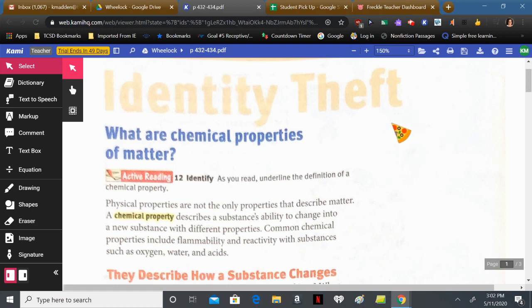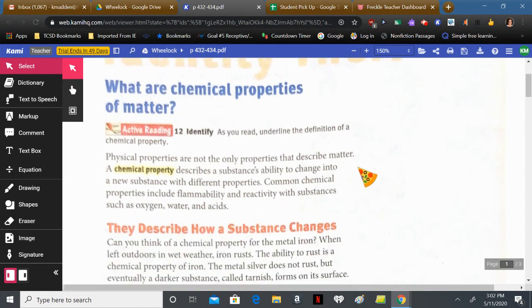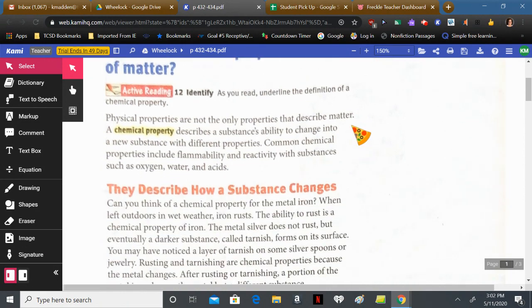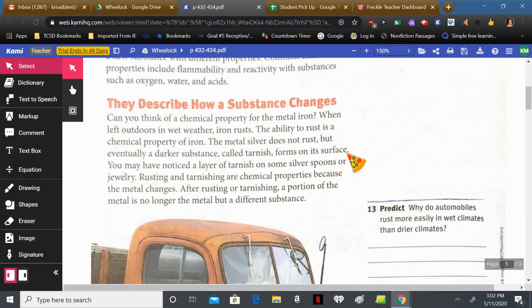What are chemical properties of matter? Physical properties are not the only properties that describe matter. A chemical property describes a substance's ability to change into a new substance with different properties. Common chemical properties include flammability and reactivity with substances such as oxygen, water, and acids. They describe how a substance changes.